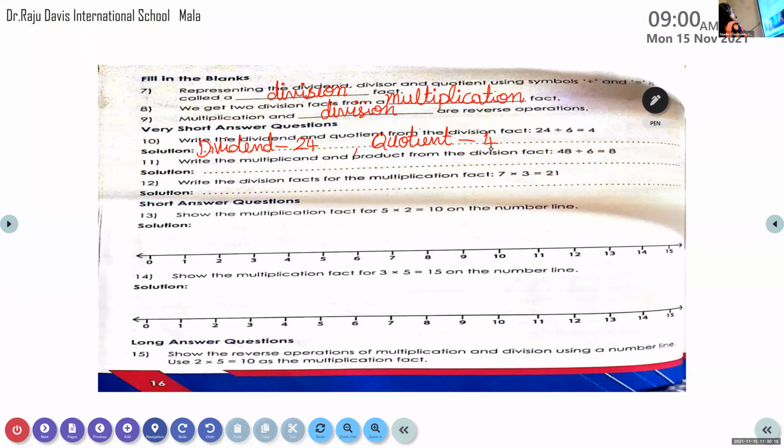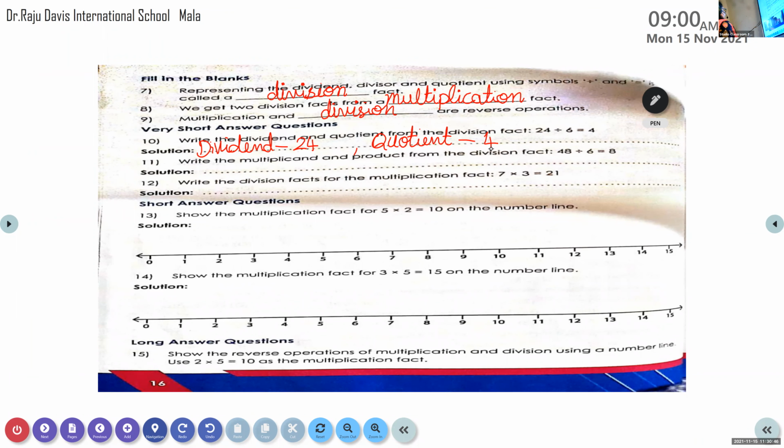Okay, so question number 11. Write the multiplicand and product from the division fact. To avoid confusion, if you want, you can write a multiplication fact over there. 48 divided by 6 is equal to 8. Adnan. Yes, ma'am. Question number 11.